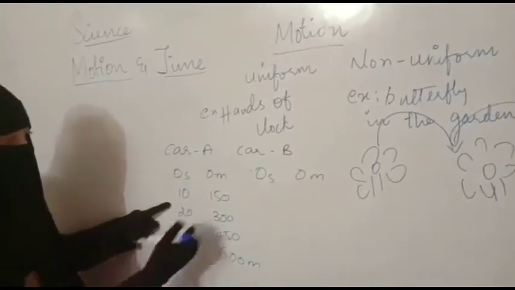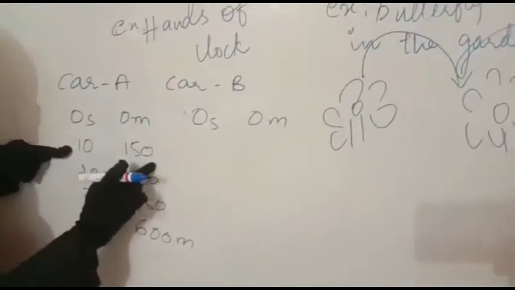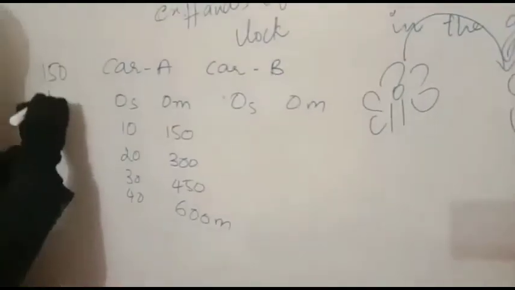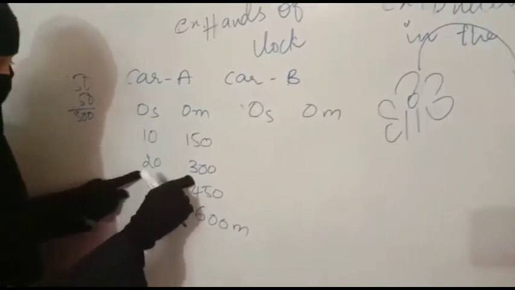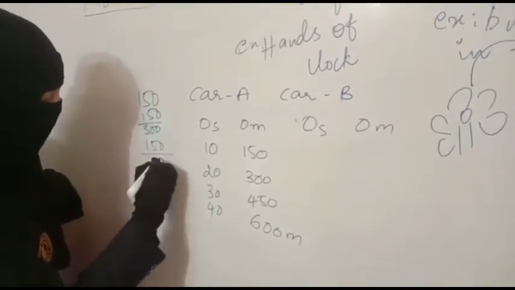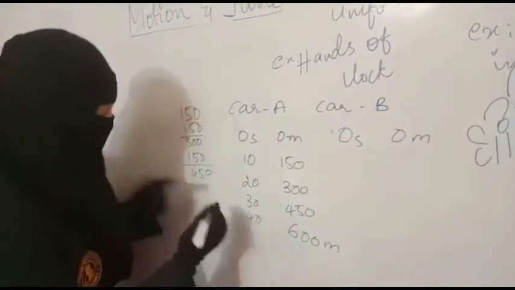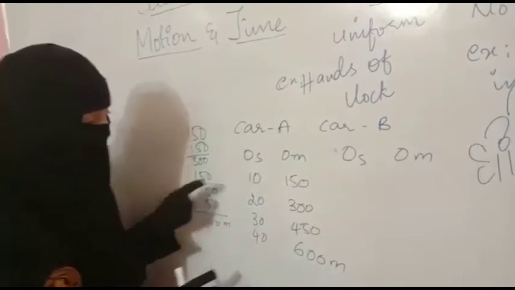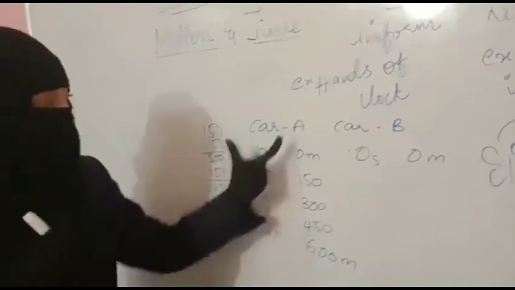That means for every 10 seconds the speed of the car is the same. Here you see for 10 seconds it has covered 150 meters. For the other 10 seconds it has covered 150 more. 150 plus 150 becomes 300. That means for 20 seconds it has covered 300 meters. In the same way for 30 seconds it has covered 450, you add 150 here. Again for the fourth 10 seconds it has covered 150 meters. That means it has covered 600 meters in equal intervals of time. The time given was 10 seconds, right? For every 10 seconds it is covering 150 meters. So this is car A.